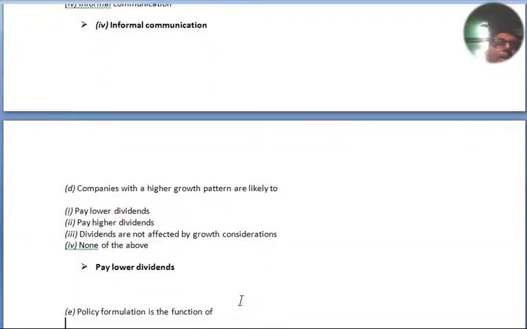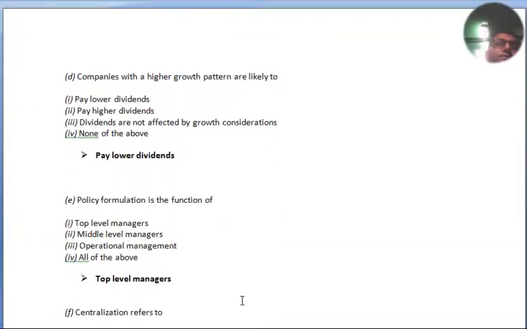Question number D. Companies with a higher growth pattern are likely to: pay lower dividends, pay higher dividends, dividends are not affected by growth considerations, none of the above. And the option is option number 1, pay lower dividends.